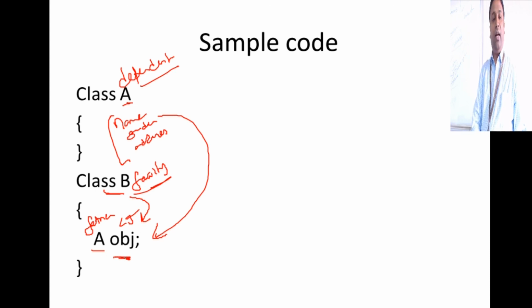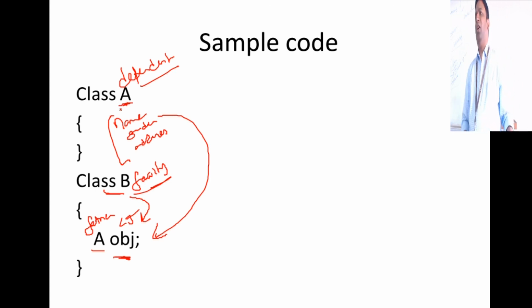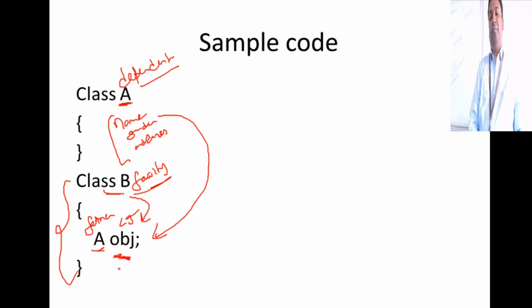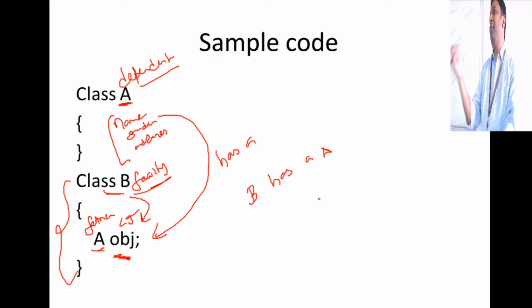So this object is nothing but an object of type A. You would have already done this at code level, but we have a term here: one object containing another object. Take a look at this particular object, it's of type A and it is part of this class. So in such cases we'll go with a has-a relationship. Or else how we can say this, B has a relationship with A, or B has a dependent.